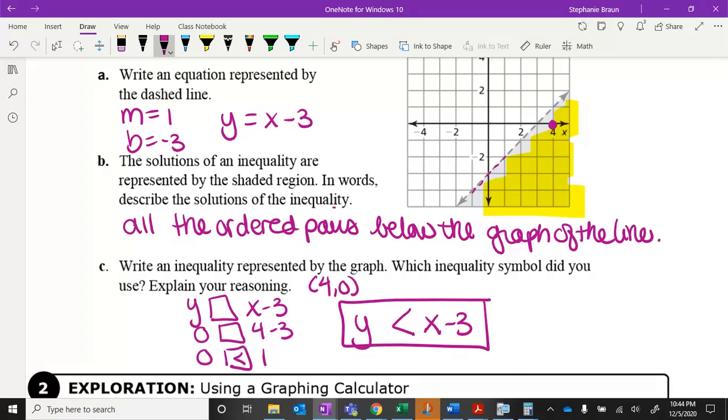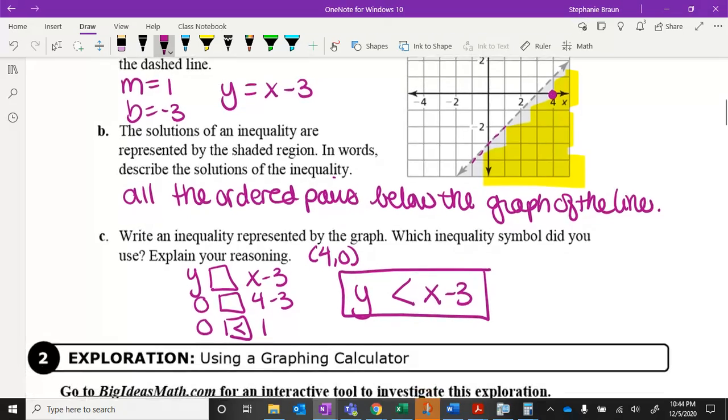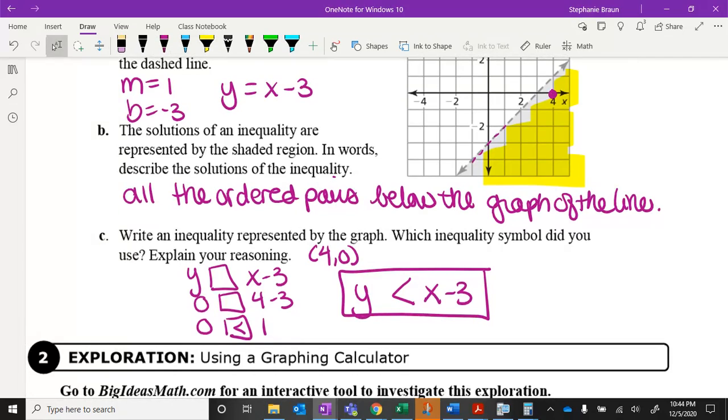And something you'll start to notice is when it's shaded below the line, it's going to be y is less than, or less than or equal to. We're always going to test our point. So that's how we wrote the line.